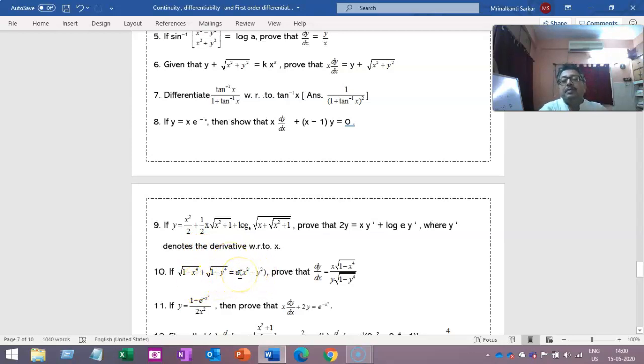Remember, we have solved it for root 1 minus x square plus root 1 minus y square equal to a into x minus y. But here it is x to the power 4. So you have to change your substitution a little bit. The sum you can do by taking x square equal to sin theta and y square equal to sin phi, then put their values, take the inverse of the two sides and differentiate. Okay.